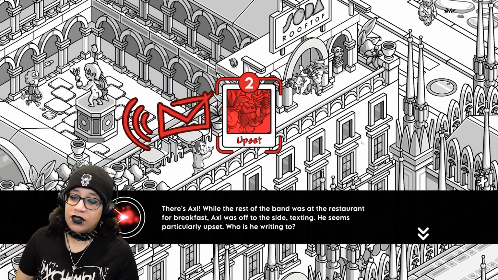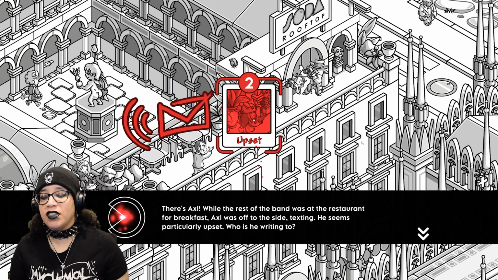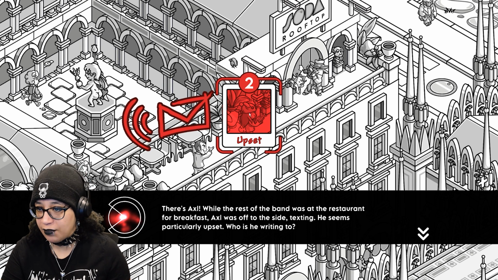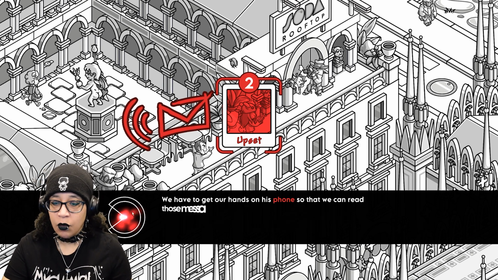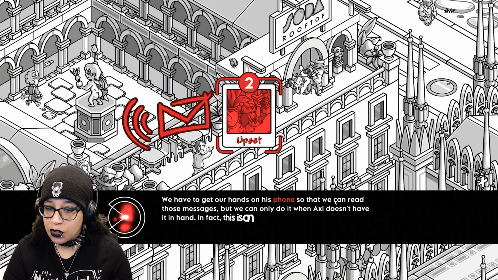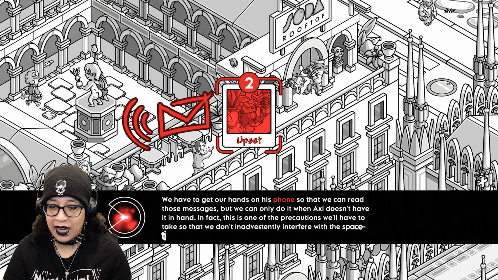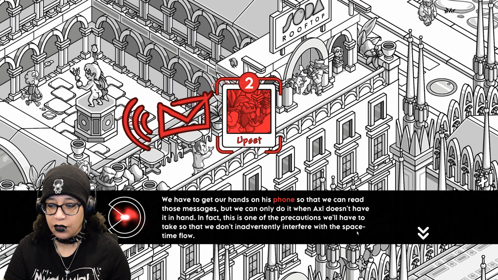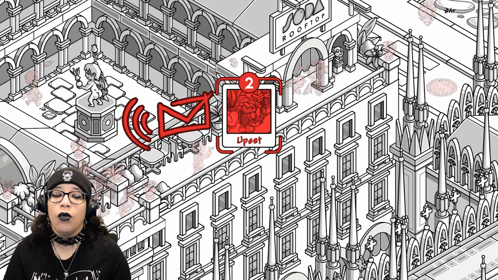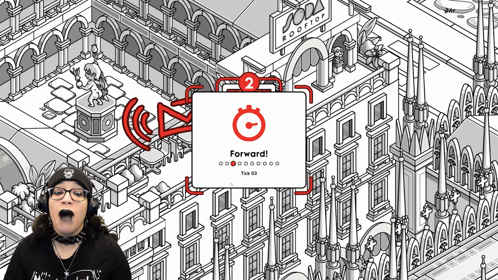There's Axel. While the rest of the band was at the restaurant for breakfast, Axel was off to the side texting. He seems particularly upset. I already know that answer because I've been looking everywhere, so I saw him. We have to get our hands on his phone so we can read those messages. We can only do it when Axel doesn't have it in hand. In fact, this is one of the precautions we'll have to take so that we don't inadvertently interfere with the space-time flow. Oh my god.